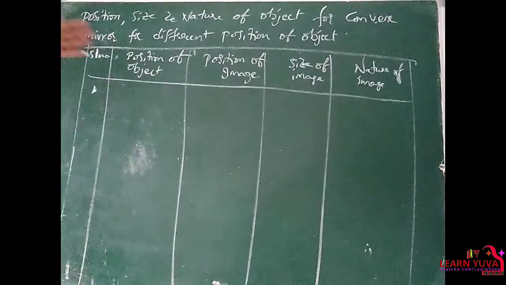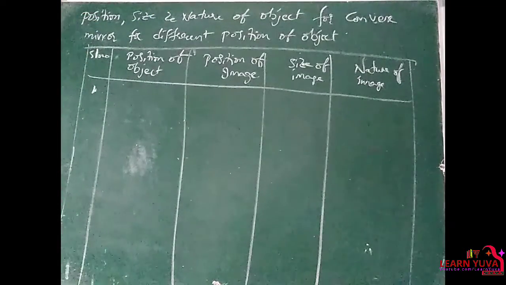Now it is about the position, size and nature of the image for a convex mirror for different positions of the object.